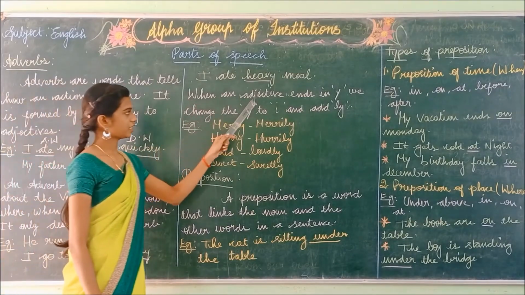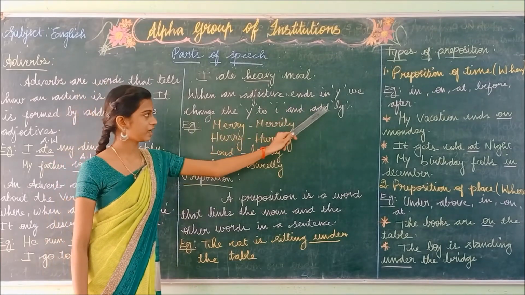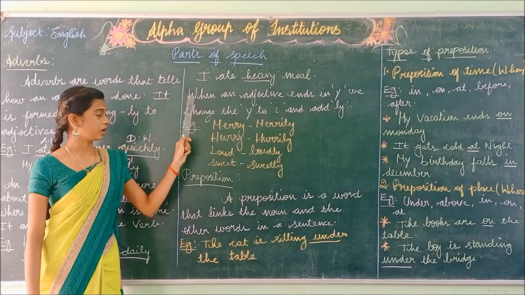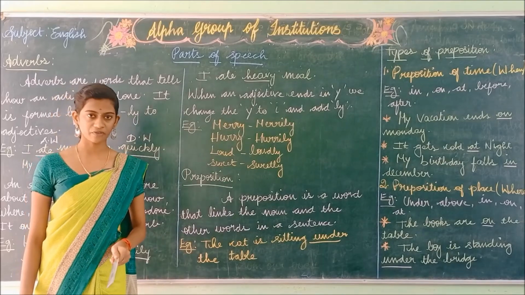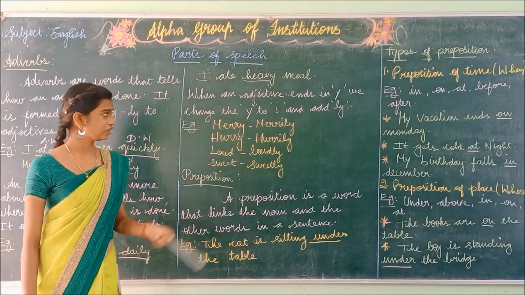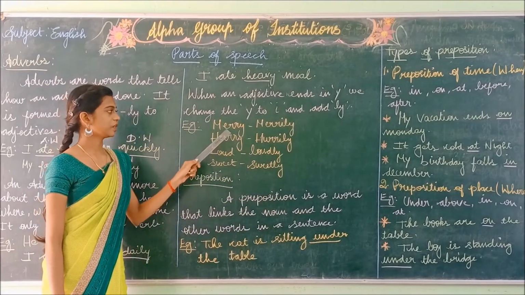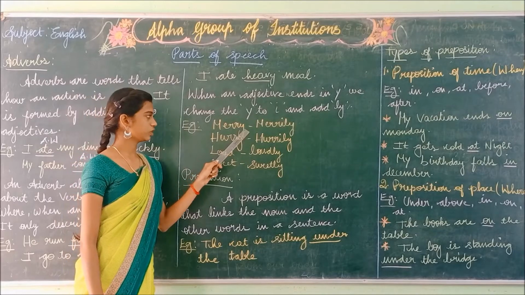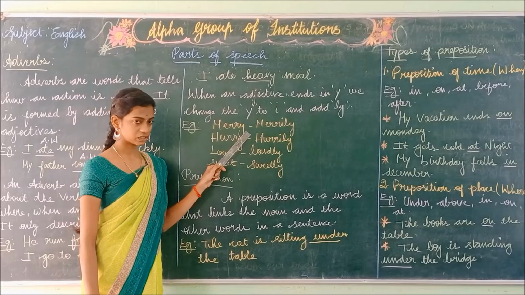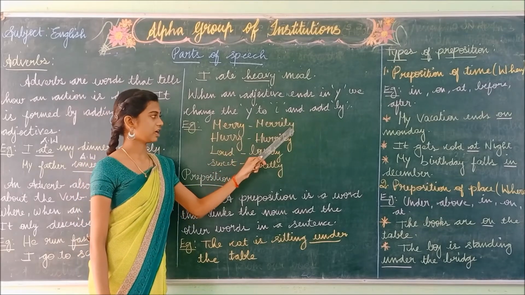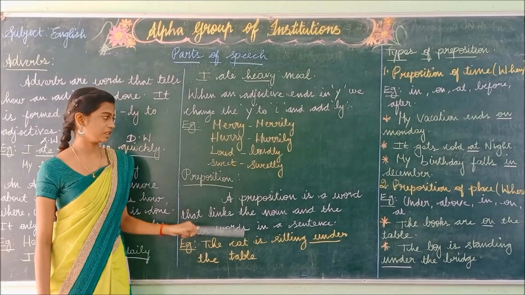When an adjective ends in y, we change the y to i and add ly. When an adjective ends in y, what will we do? We will remove the y and, instead of the y, add i and at last add ly. Merry. In this word, the letter ends with y. So we have removed the y and instead of this y, we have added i and at last ly. Merry, merrily. Hurry, hurriedly.